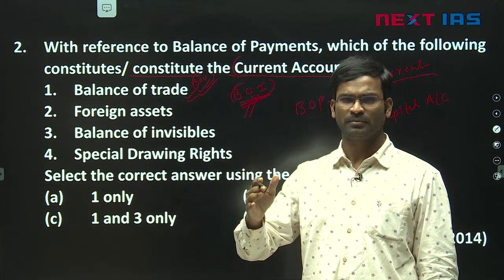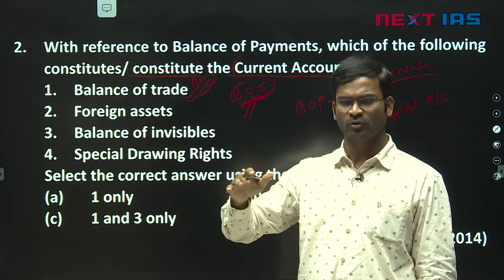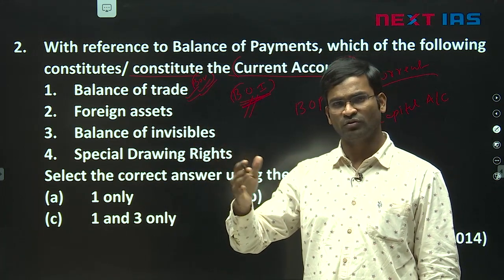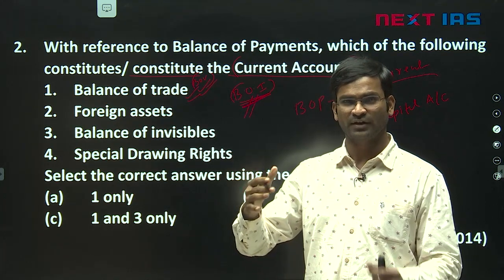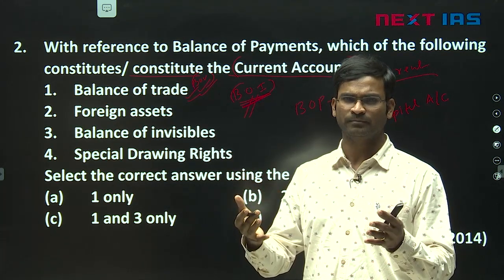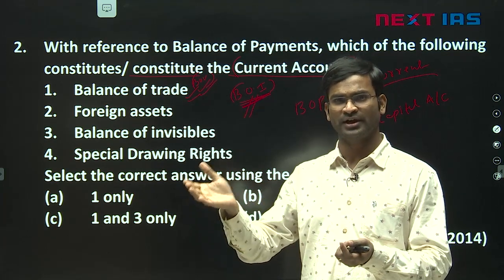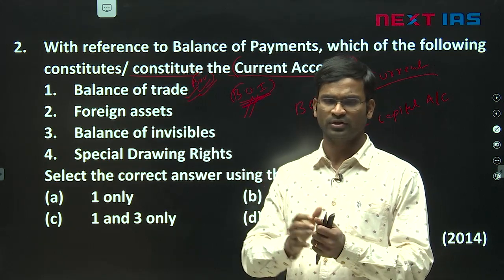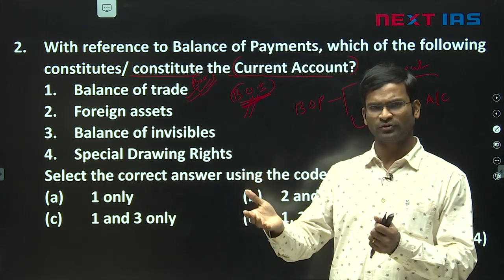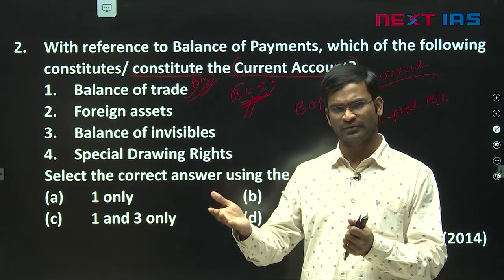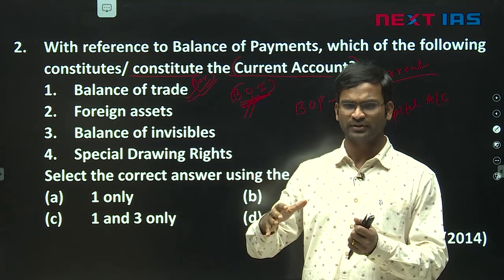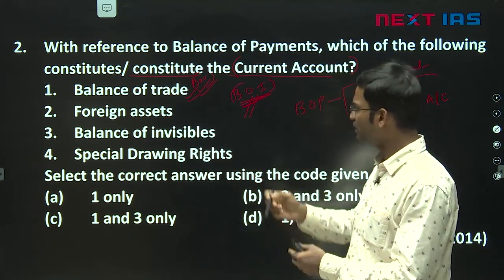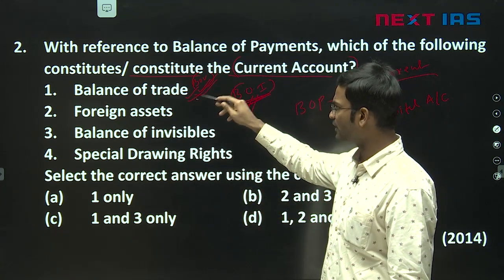Then income, for example, Indian companies opened some branches outside, some income is coming. Then remittances. So here service sector like tourism, banking. Even grants, external grants, let's say the World Bank provides some grants to us, all are part of current account. So in current account here: export of goods, import of goods, export of services, import of services, remittances, and unilateral transfers, etc. So balance of trade is part of current account.